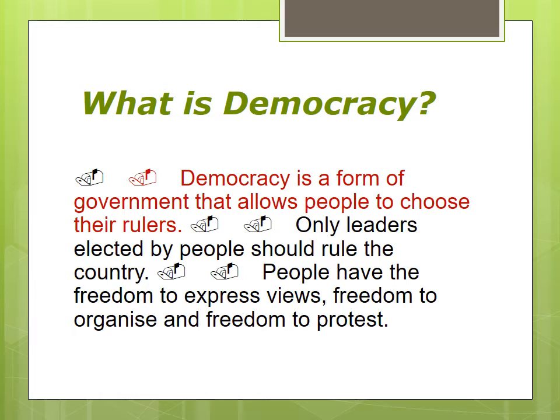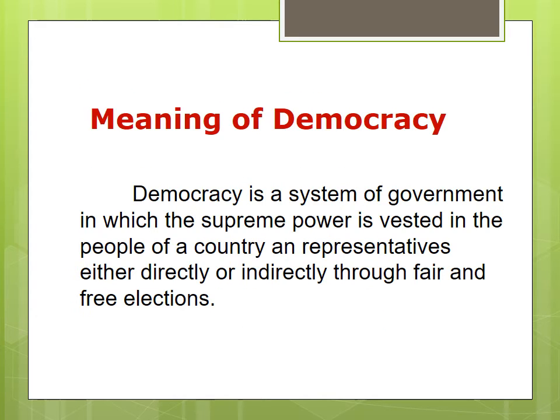People have the freedom to express views, freedom to organize and freedom to protest. So all the people have the freedom. What are the freedoms they have? Express views, freedom to organize and freedom to protest. So what is democracy? Democracy is a form of government that allows people to choose their rulers. So that is called democracy. What is the meaning of democracy?